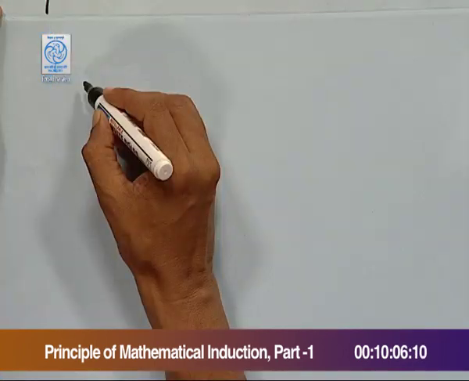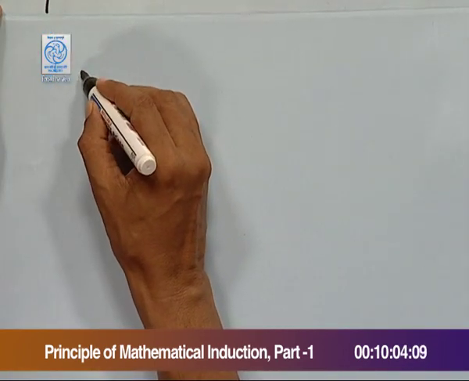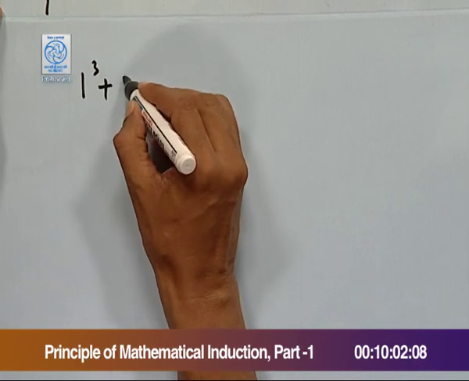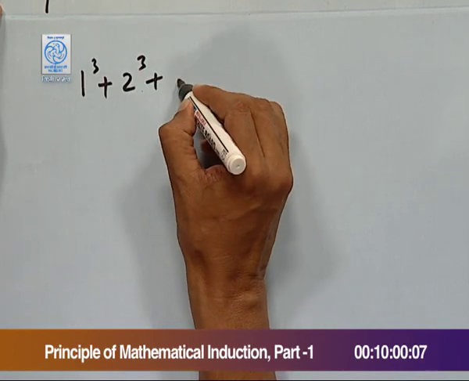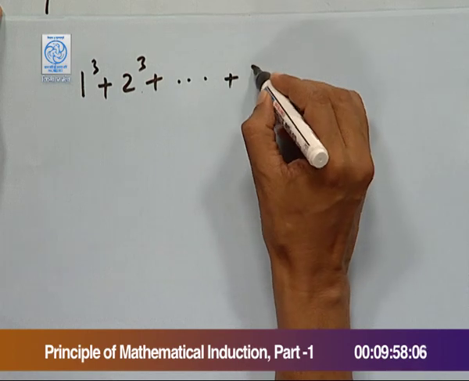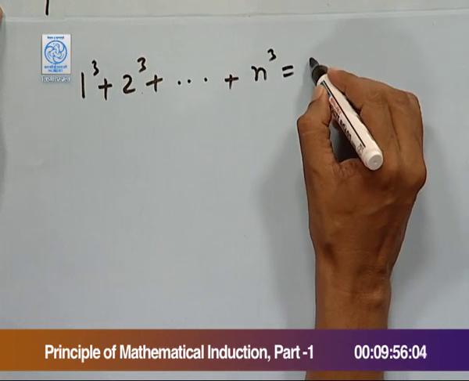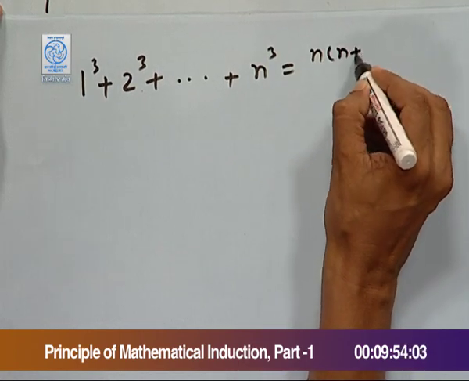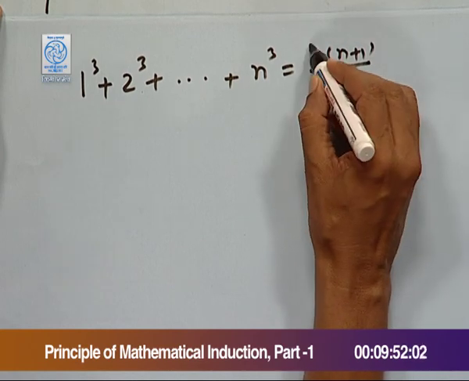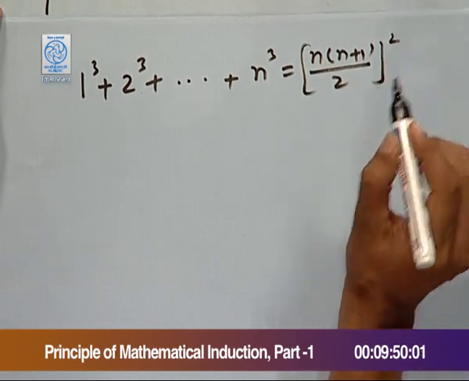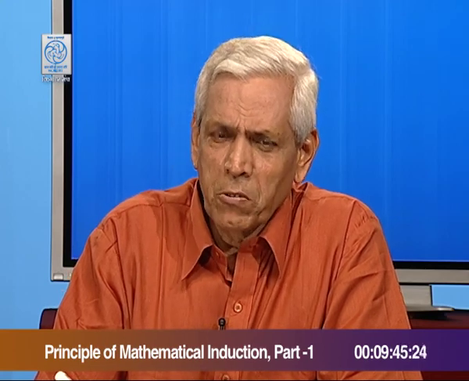Let us take one more problem. Suppose we have to show 1 cube plus 2 cube and so on up to n cube is equal to n times (n+1) upon 2, whole square. When nothing is mentioned, it means we start from P(1) only.